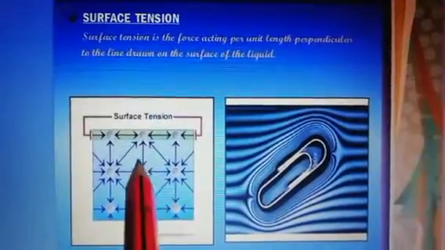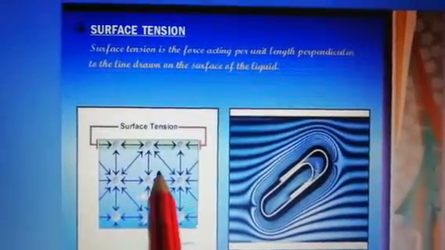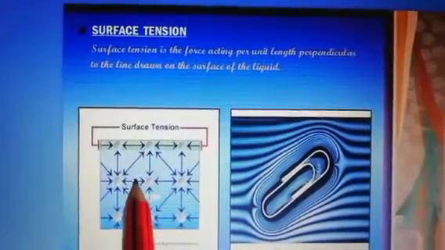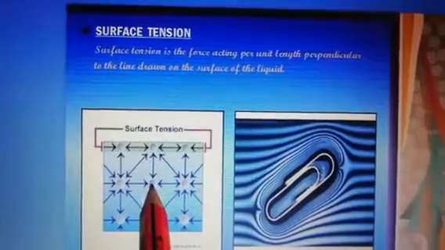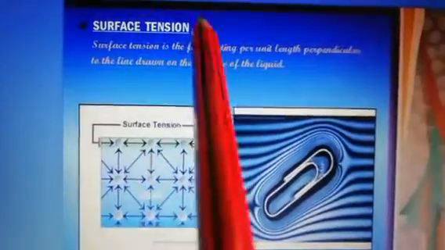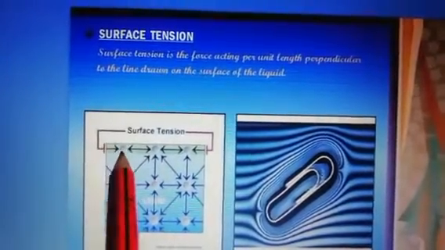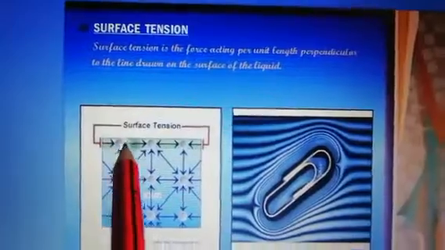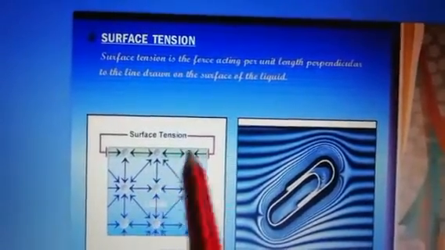That is called tension: a force acting per unit length, perpendicular. This is force per unit length perpendicular, and that force is what we call tension. And that surface one is called surface tension. It came from the surface. Suppose these are the surface liquid, and this surface liquid is creating force, and